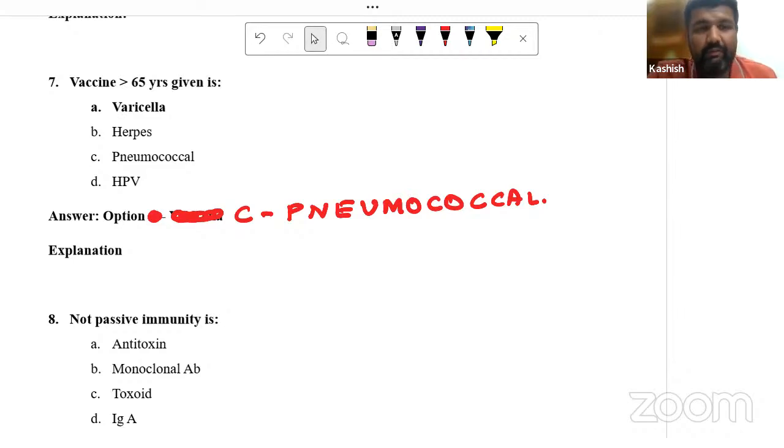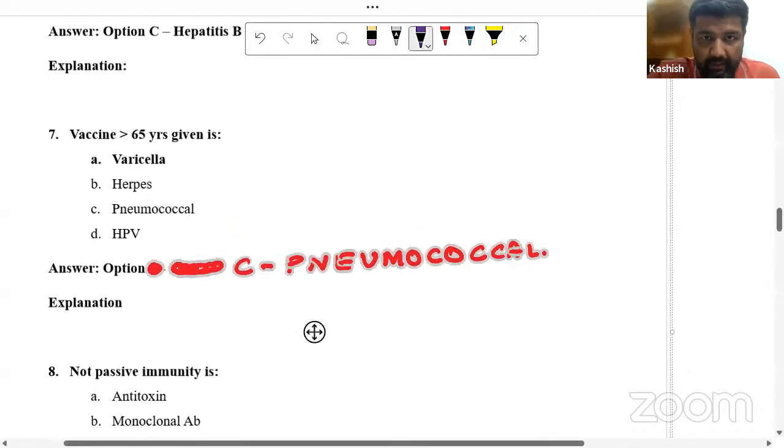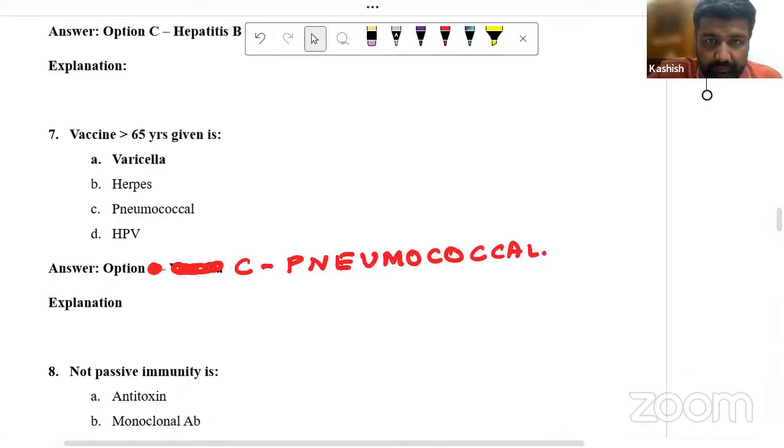But this time they have twisted it. Guys, the adult immunization guidelines are laid down by the CDC. Here in India, we accept the guideline, and the physicians' association, API, recommends the vaccines.